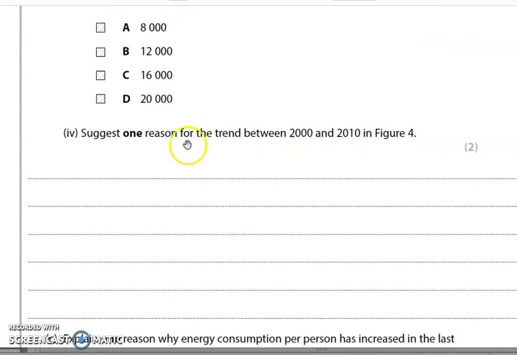Now the next question: suggest one reason for the trend between 2000 and 2010 in figure 4. So what is the trend? Suggest means giving reasons for things that you may not have learnt about directly, but you've got to apply your knowledge. So why has the amount of wind power generated increased? It's only worth 2 marks. One reason, remember the connectives you need for explaining. So why do you think wind power has increased? Have a go now.